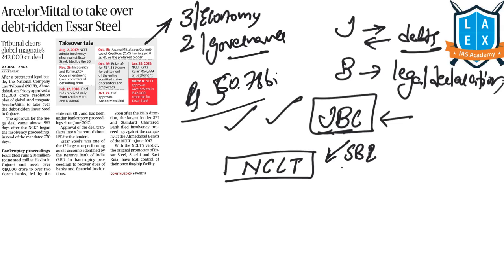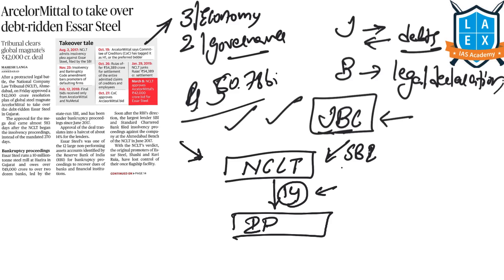This was taken up by the National Company Law Tribunal within 14 days. It has to be taken up within 14 days, but it can either accept or reject the petition filed either by the debtor or by the creditor. And it will appoint an insolvency resolution professional. This professional will be appointed from an insolvency resolution professional agency. These are the people who are professionals in developing a plan to resolve this insolvency issue.